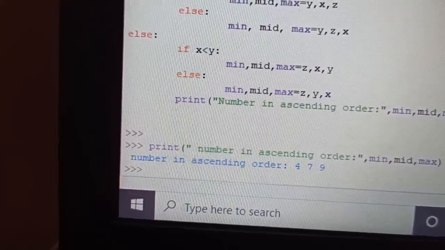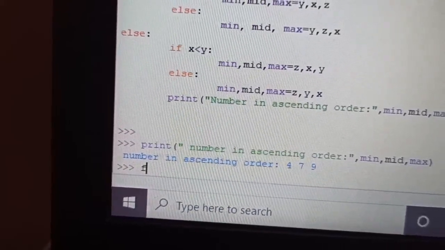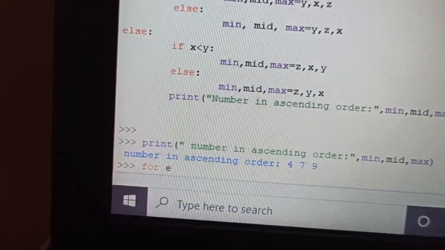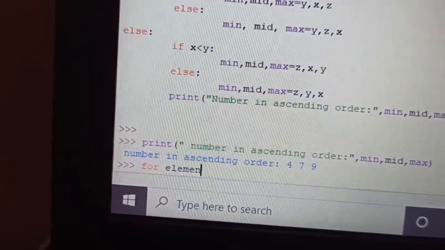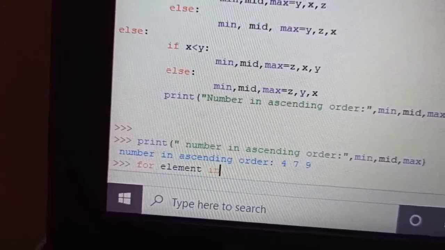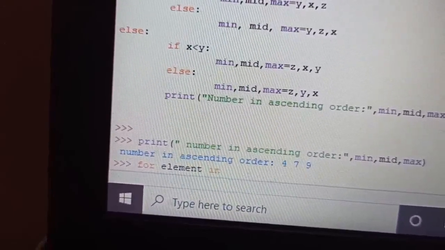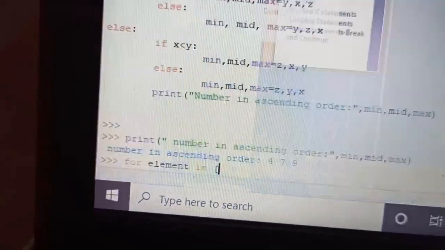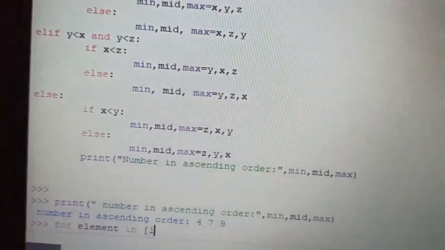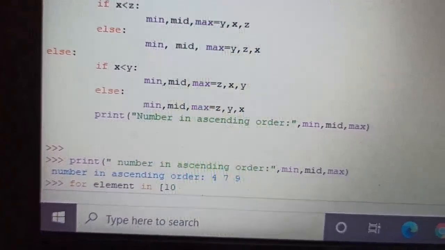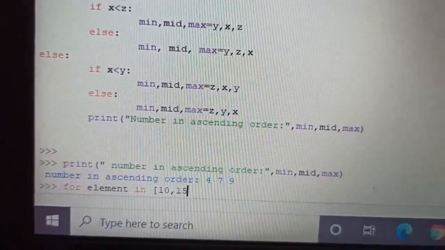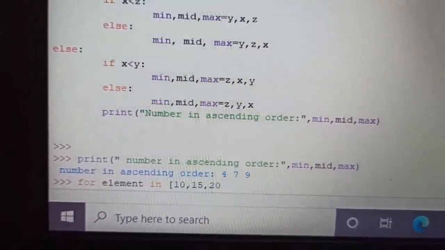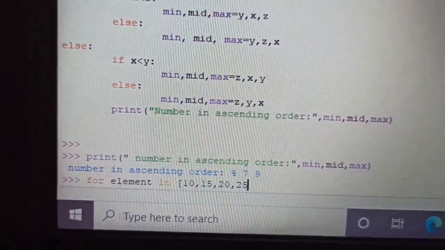As this is our Python shell window, so now let's type for element in 10, 15, 20, 25.